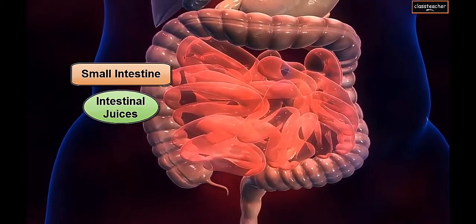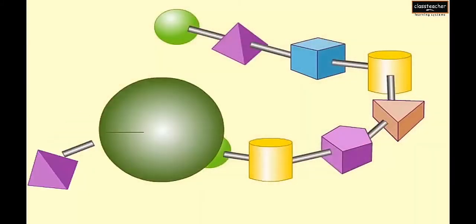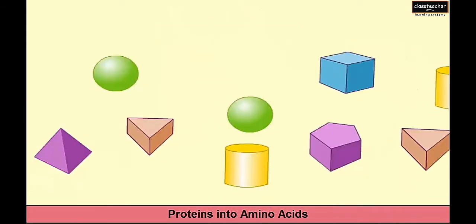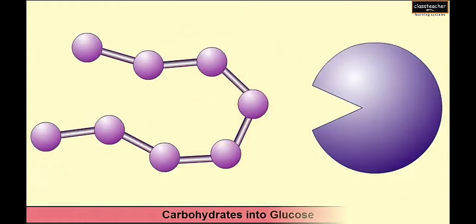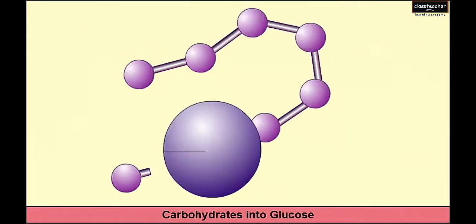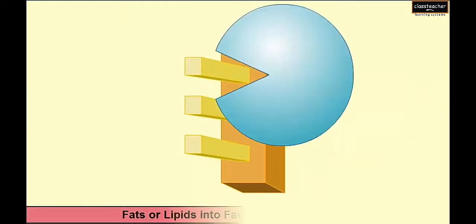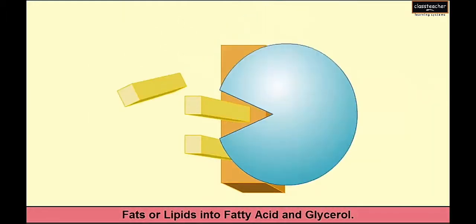In this process of complete digestion, the proteins are converted into amino acids, and the carbohydrates are converted into simpler glucose units. And the fats are converted into fatty acids and glycerol.